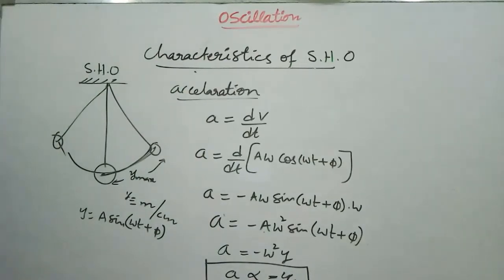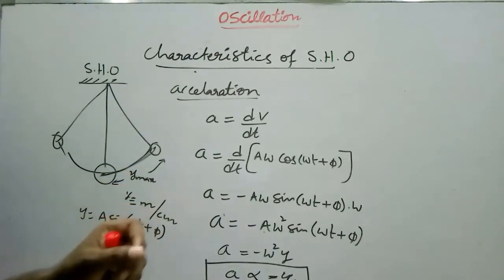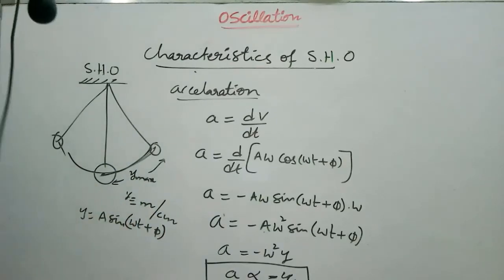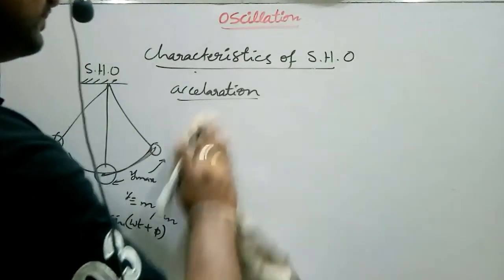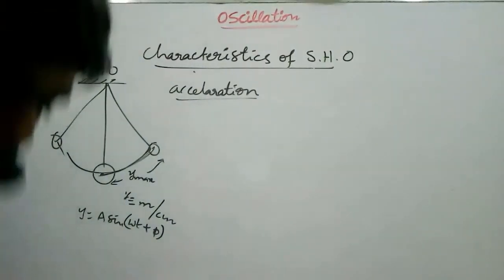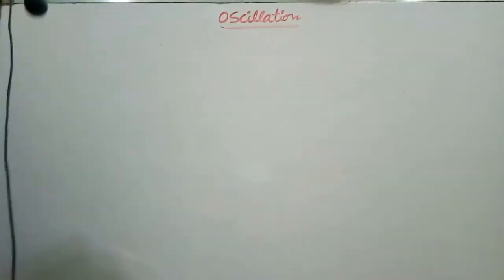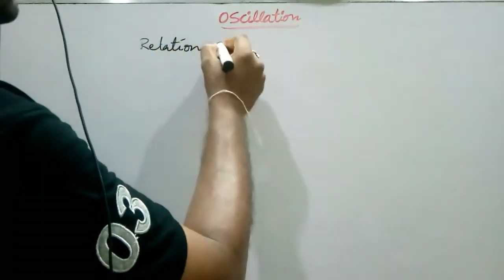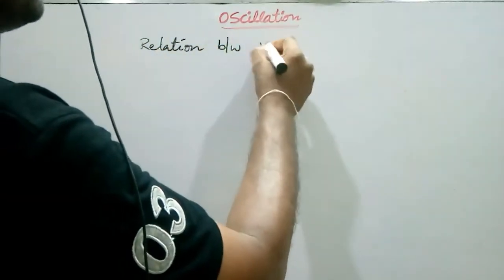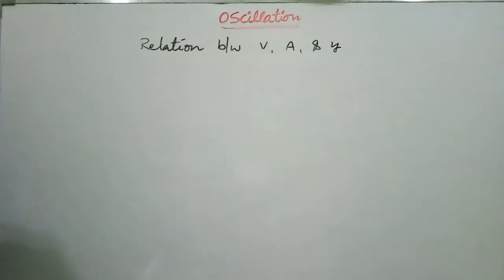Now we deduce the relation among velocity, amplitude and displacement.